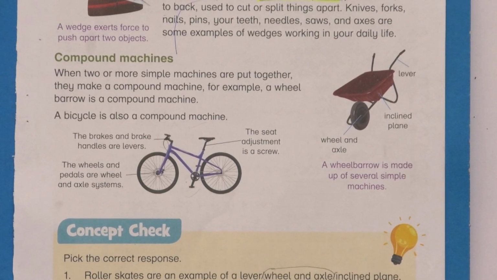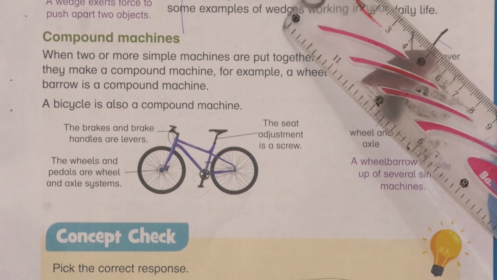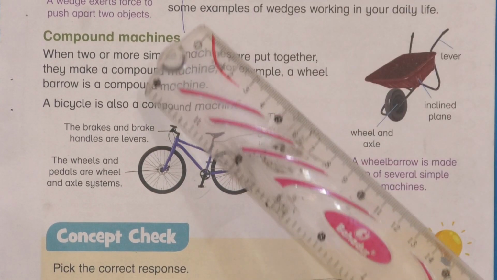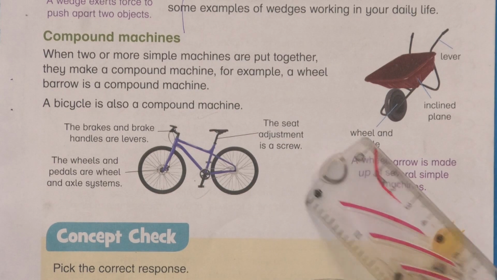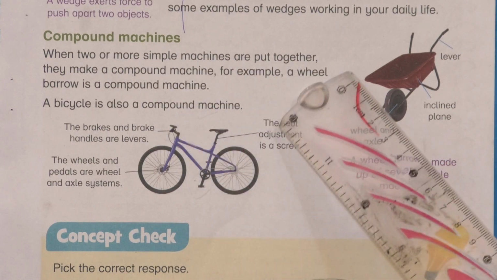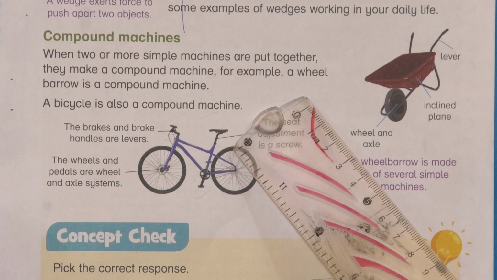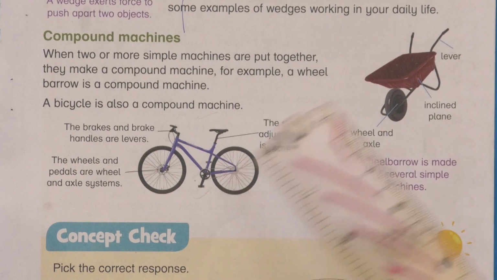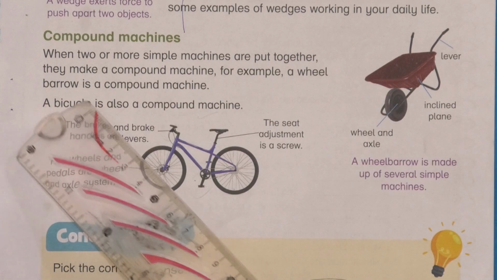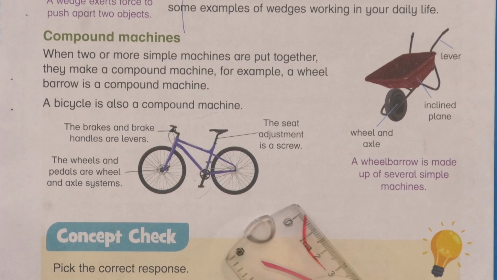Next one would be compound machines. As we have talked about simple machines, the simple machines were those machines which have no moving parts or one moving part. Now we will talk about compound machines. When two or more simple machines are put together, they make compound machines. For example, a wheelbarrow is a compound machine and a bicycle is also a compound machine.